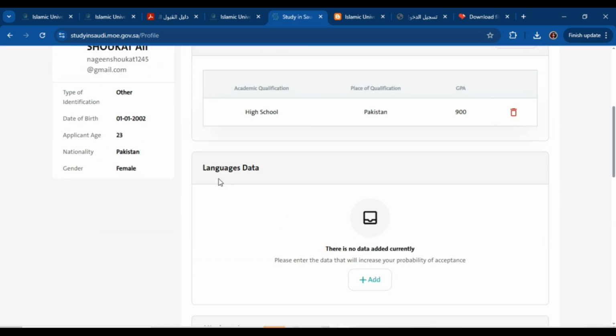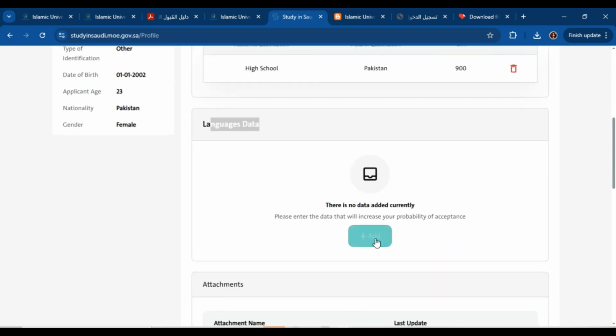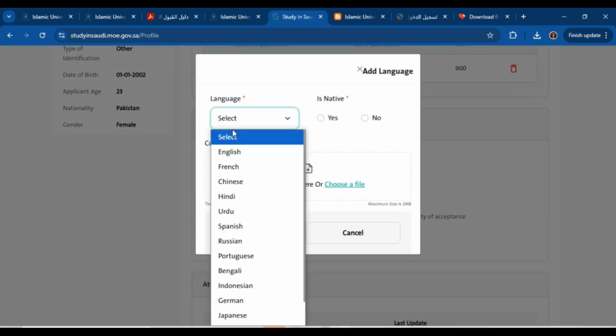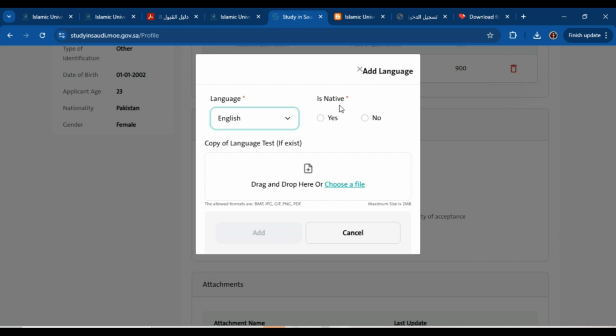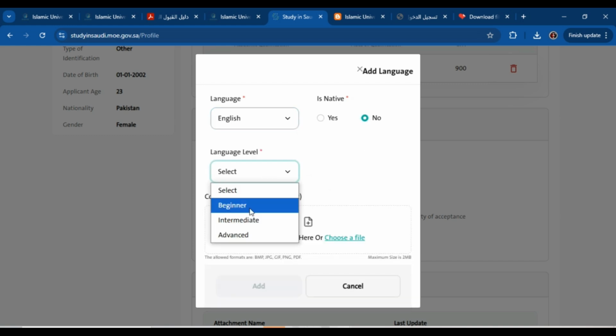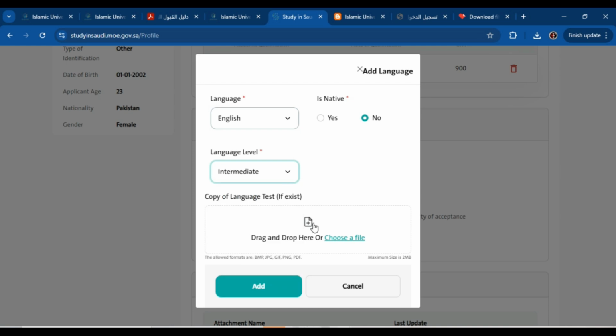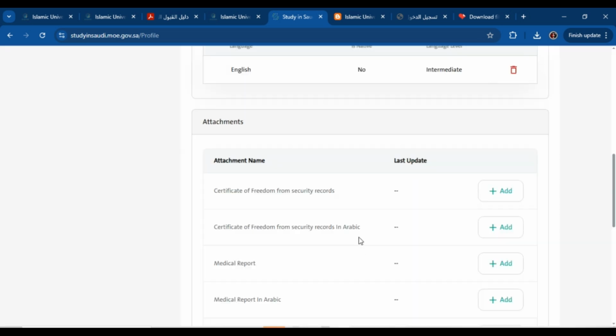Then scroll down, and here you have to attach your language data. Click on add, and here you have to select your language, English. Is it native? Select yes, otherwise no. Language level, beginner or intermediate. If you have a copy of a language test, then you have to attach a file. If you have IELTS, TOEFL or any other test, then you have to attach a file. And if you have an English proficiency certificate from your college, you can attach that as well. Otherwise, click on add.